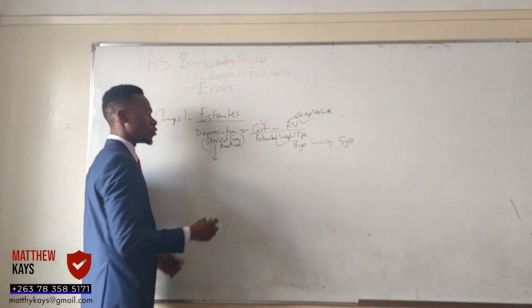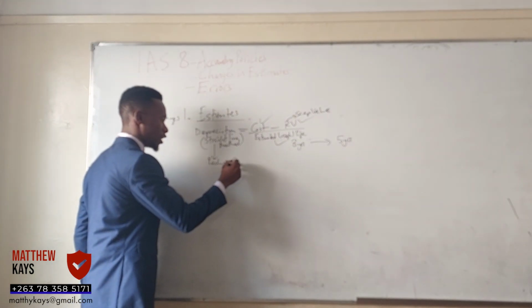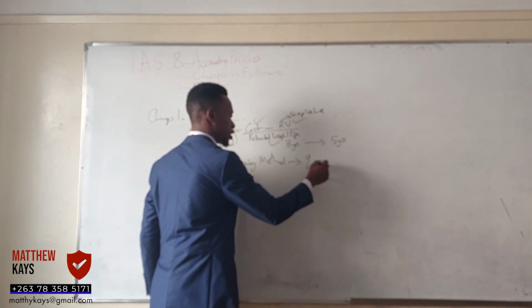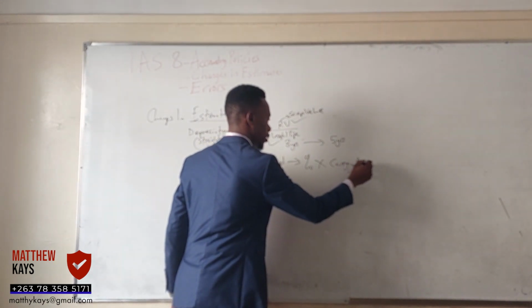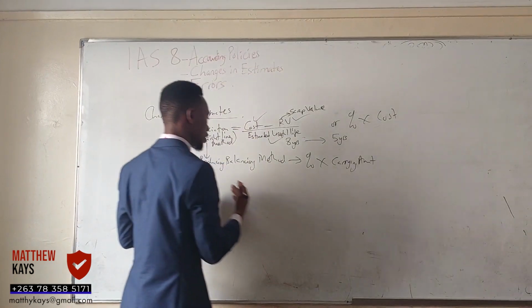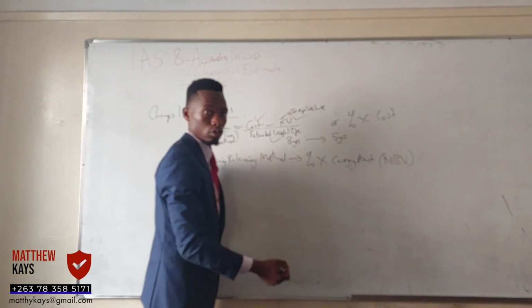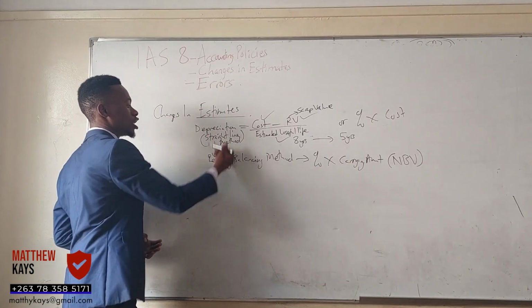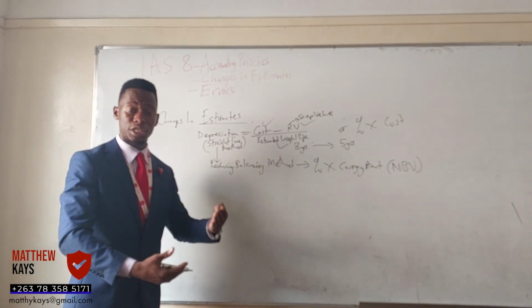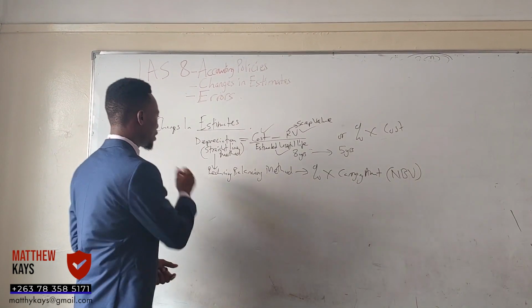Even you can change from straight line method to what? To reducing balance method, right? How do you calculate under the reducing balance method? Percentage times what? Carrying amount. Straight line, you use percentage times the cost of the asset. If it's reducing, it's percentage times the carrying amount. You used to call it net book value. This is the carrying amount. So if you change the method you are depreciating with, it's a change in estimates, because depreciation, these are estimates. You are changing the useful life of the asset. Those are the estimates, guys.